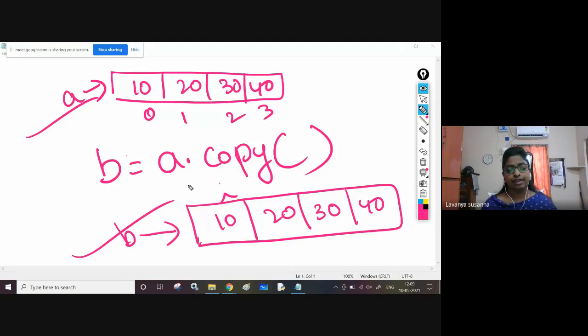Separate memory will be allocated and all the elements will be copied. B is tagged to it like this, another object 10, 20, 30, 40. So if you want to copy, don't use B equal to A like that. Just use the copy function, B equal to A dot copy. Now I will execute and I will show you.